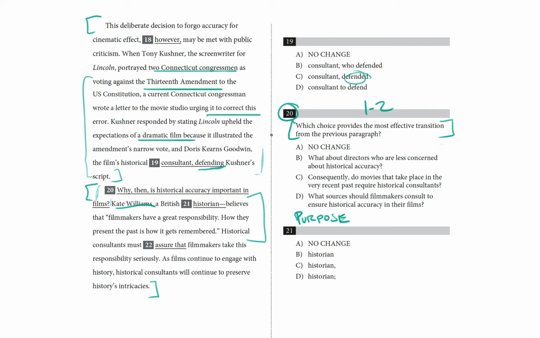So let's examine our choices. First choice is what we've already got in the passage. Why then is historical accuracy important in films? This sets up a question that is answered by Kate Williams. That's a pretty plausible choice. I'm going to put an arrow by it.